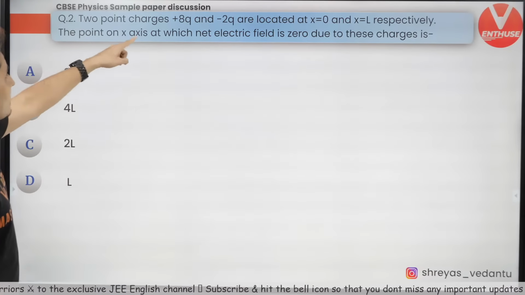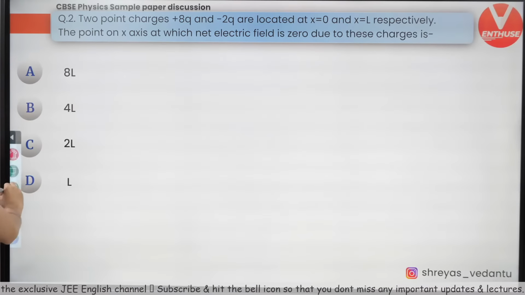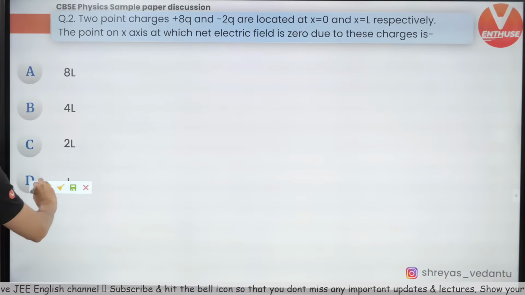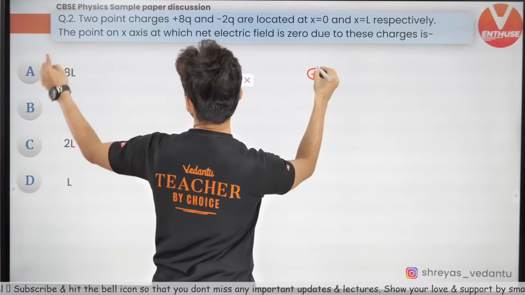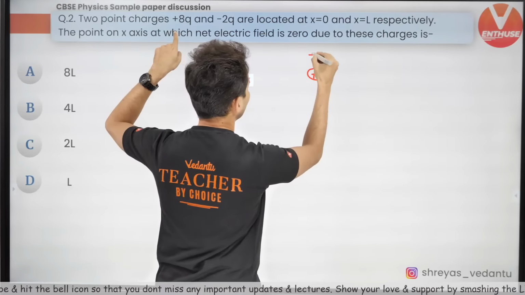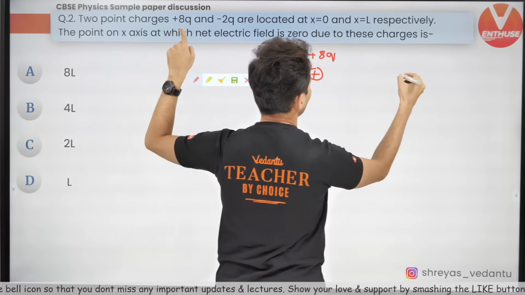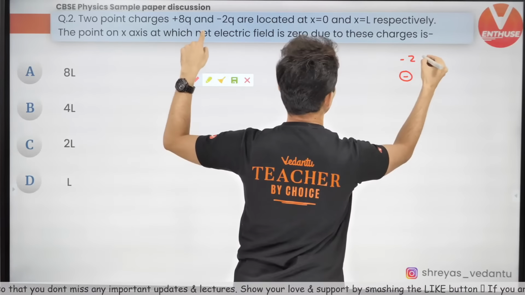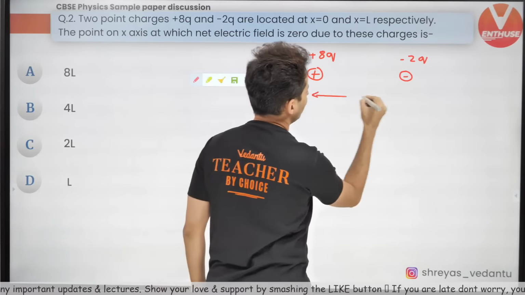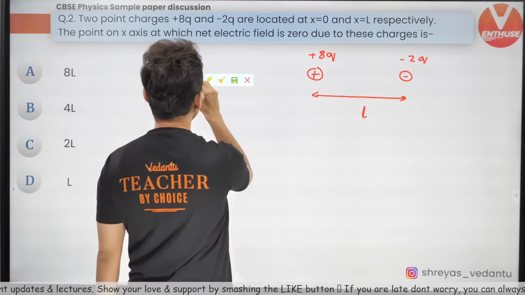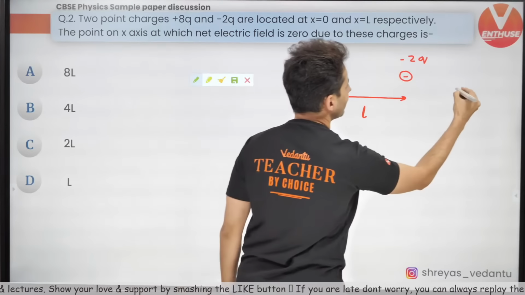So there are two charges at 0 and L. Where would you get 0 electric field? Let's say the two charges are over here: plus 8Q and minus 2Q. Where would the field be 0? Obviously, if their separation is L, the field will be 0 somewhere over here.